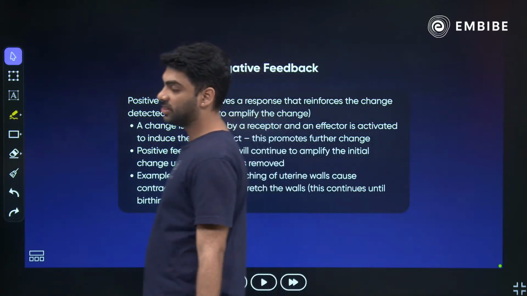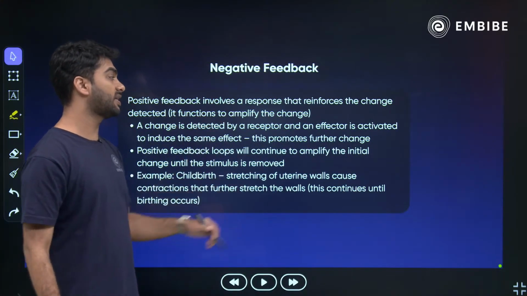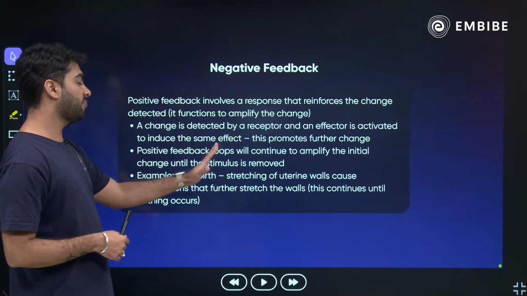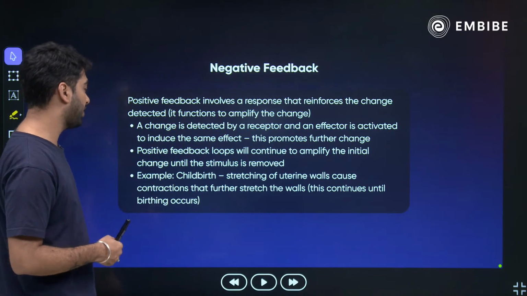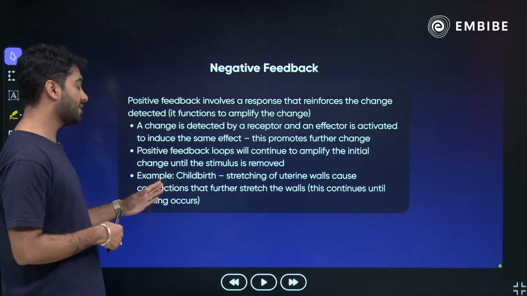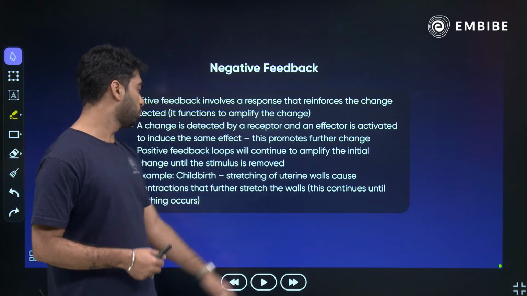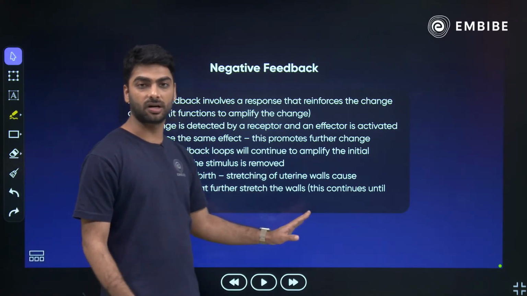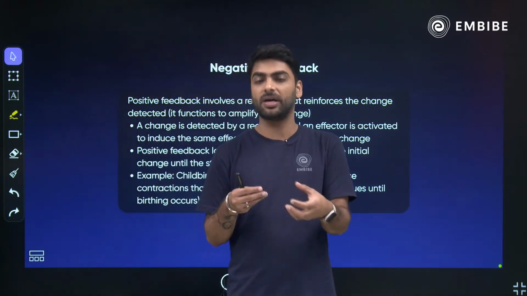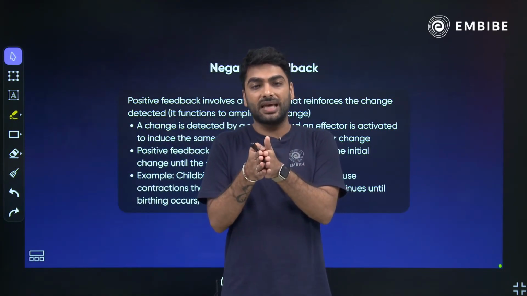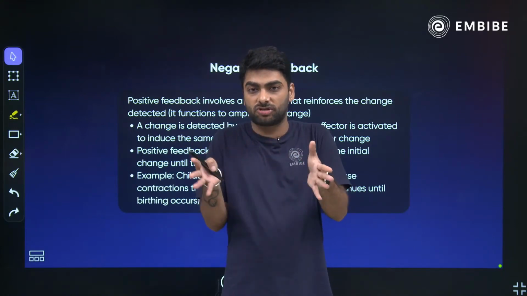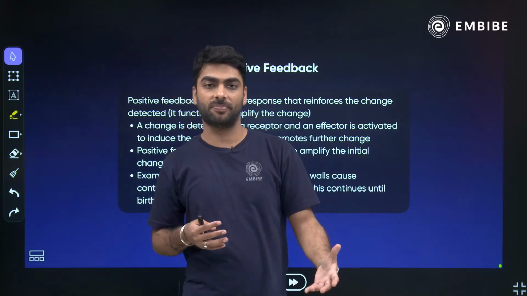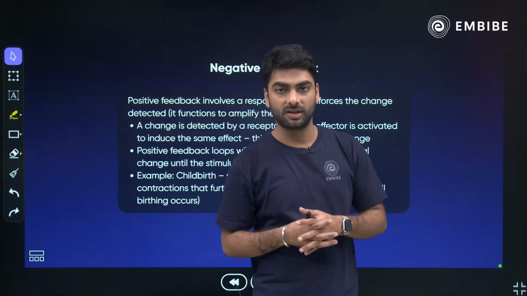So there is also a positive feedback. Positive feedback involves a response that reinforces the change. A change is detected by receptor, effector, and so on. Positive feedback loops will continue to amplify the initial stage until the stimulus is removed. Example, childbirth. Stretching of the uterine wall causes contraction, which further stretches the wall. This continues until the birthing occurs. So once the child is coming out, the birth canal will keep on stretching till the time the baby is out. Okay? So that is positive feedback.